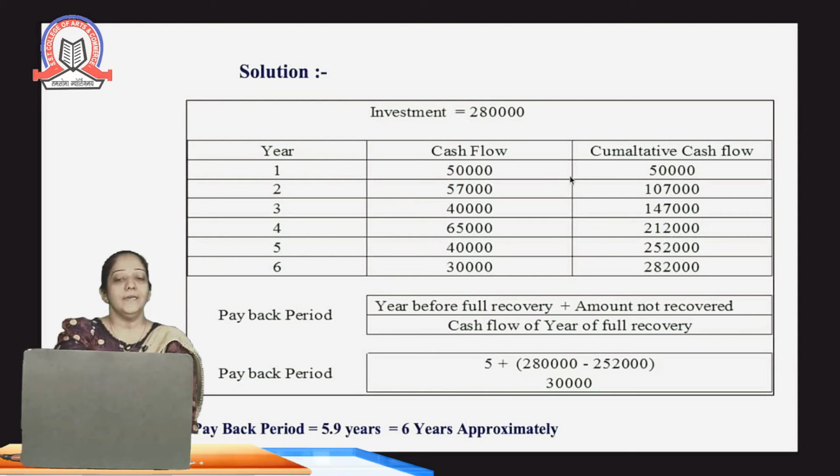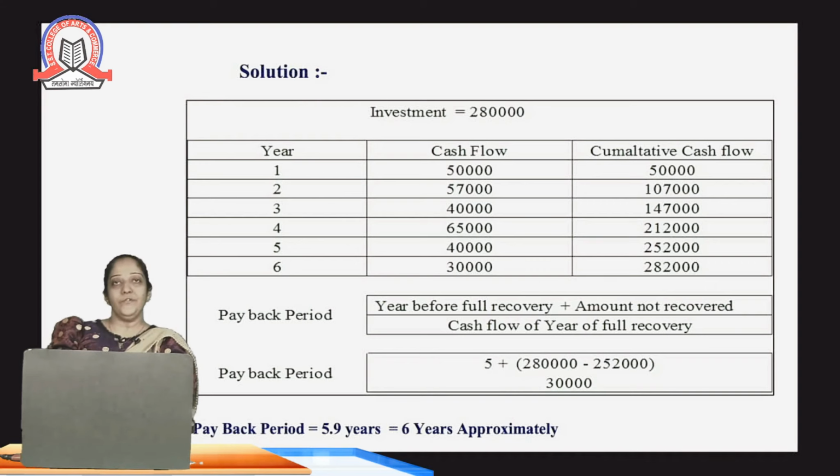For the second year, we add 50,000 to the 57,000 cash flow of the second year. So 50 plus 57 is 1,07,000. Then 1,07,000 is added to 40,000, giving 1,47,000. Accordingly, we add all the cash flows to the cumulative amount and get the cumulative cash flow at the end of 6 years, that is 2,82,000.